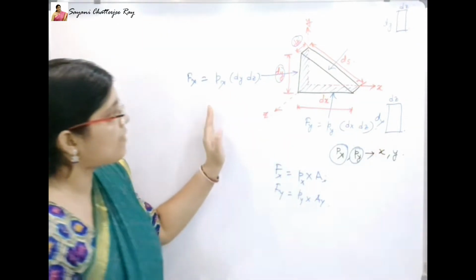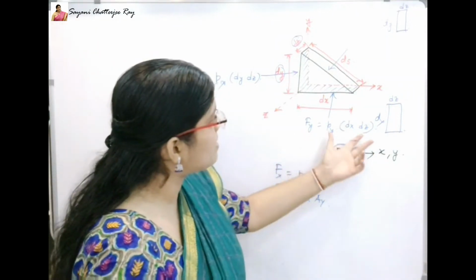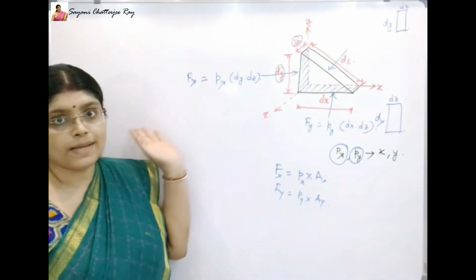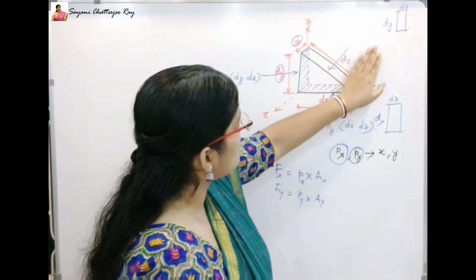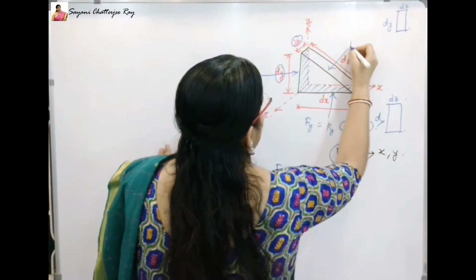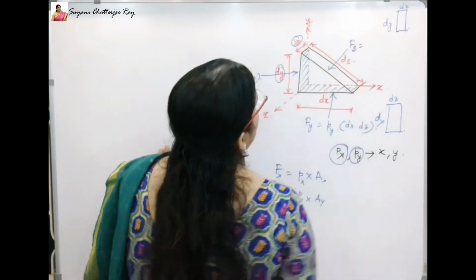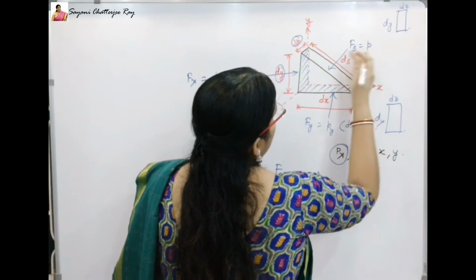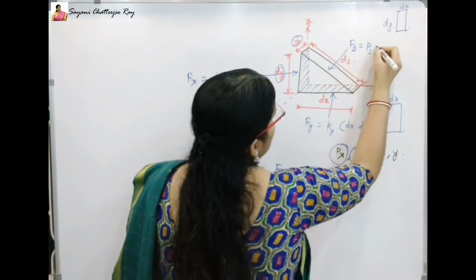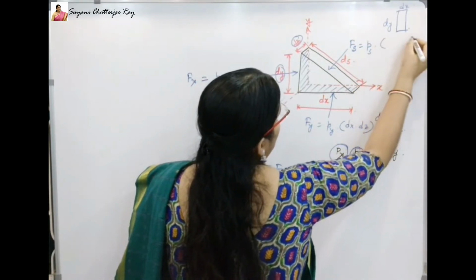Okay, so I hope you have understood why these forces come as these values respectively. So I think this is clear to all of you. Now we will proceed to this side, that is Fs. Same concept. It equals the pressure on this sloping side, Ps, multiplied by area.